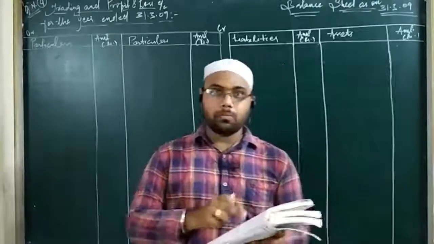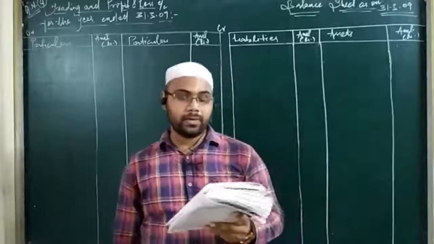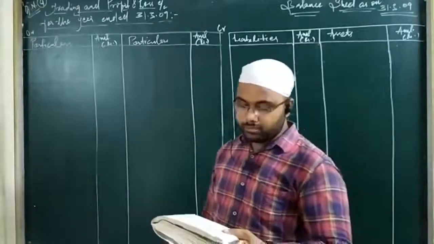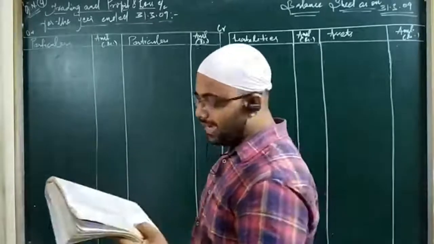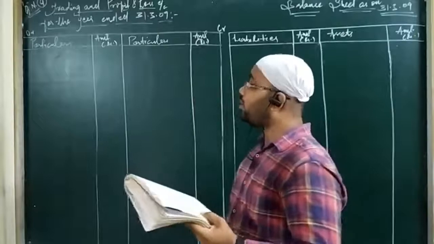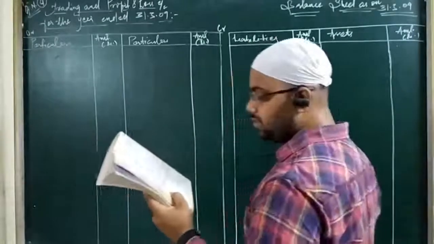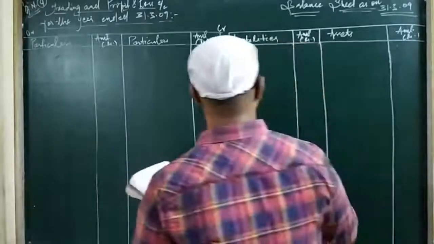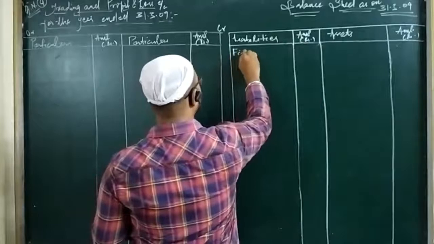Where I have put a mark, I will put those items in the inner column because there are adjustments to be made. So now what we have to do is post the items as they come in the question. The first item is capital. I am solving question number 4 of final accounts with adjustment. I will send you the question. So question number 4 says capital is 10,000. So capital comes under your fixed liability, as you know.